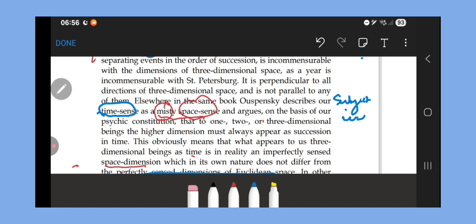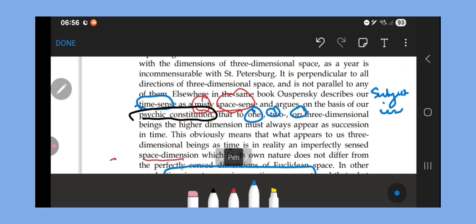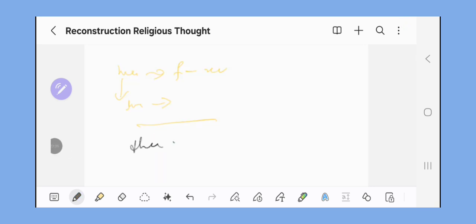So he describes our time sense as a misty space sense, and argues on the basis of our psychic constitution. That's how we are. That's how our consciousness works. That to one, two, or three-dimensional beings, the higher dimension must always appear as succession. Okay, so if we think of some other being, we are beings with three-dimensional sense of space. So time appears to us as the fourth dimension.